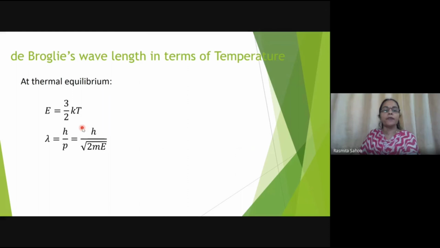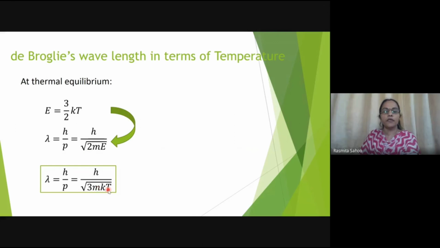Now lambda equals h by p, or h by square root of 2mE. This derivation we have already done. Here, I'll just put the value of this E over here. By putting 3 by 2 kT in place of E, the 2 will get cancelled and I'll be left with 3mkT.